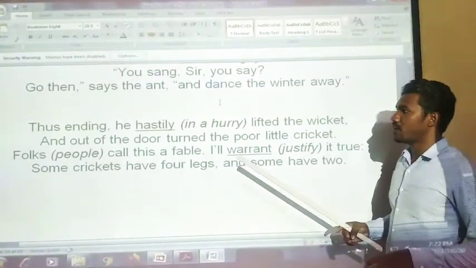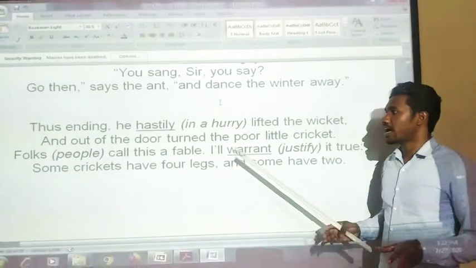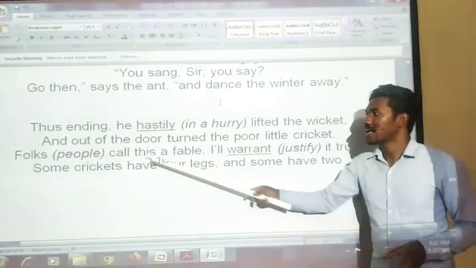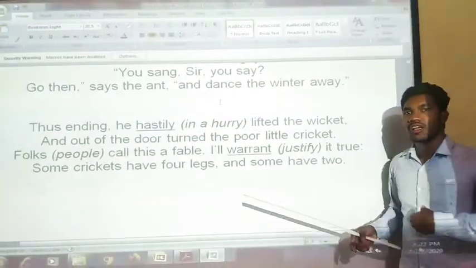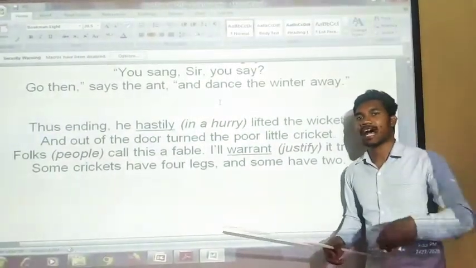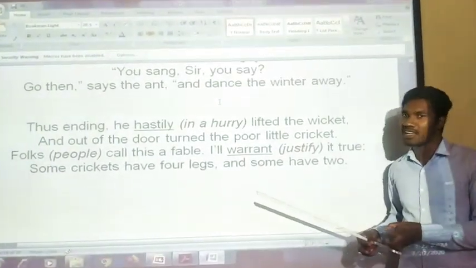Okay, and finally what did the aunt do? She lifted the wicket, she lifted the door. Okay, and hastily, in a hurry, out of the door turned the poor little cricket. And out of the door she turned the poor little cricket, who had come to ask help from the aunt.